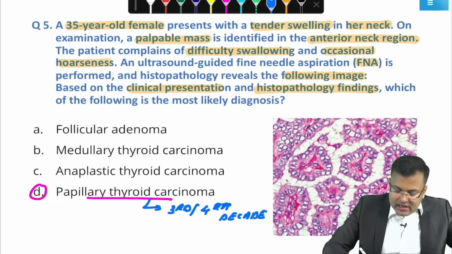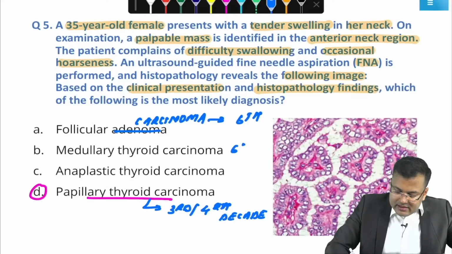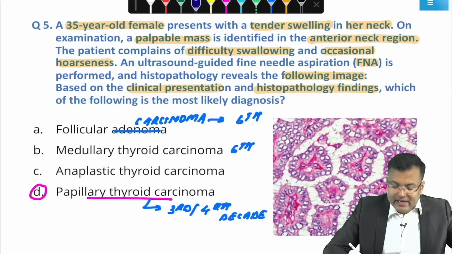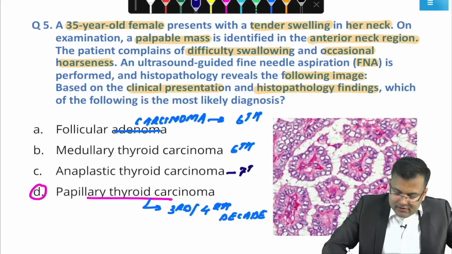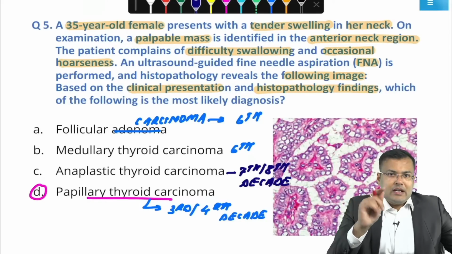Okay. Follicular carcinoma, this is seen in 6th decade, 60. What about medullary carcinoma? Again 6th decade. And most important, anaplastic. You know, anaplastic is seen in which decade? 7th to 8th decade. There is another malignancy which is seen in 7th to 8th decade, around 70 to 80 years of age. Tell me the malignancy. Carcinoma prostate. So, carcinoma prostate as well as anaplastic carcinoma thyroid, these are seen in 70 to 80 years. Clear guys?